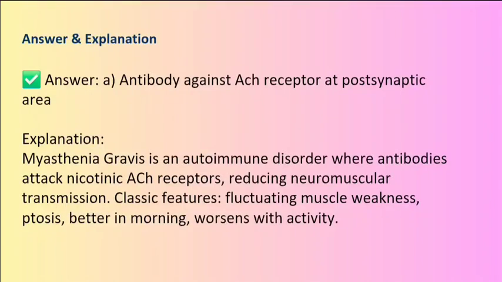Explanation. Myasthenia gravis is an autoimmune disorder where antibodies attack nicotinic ACh receptors, reducing neuromuscular transmission. Classic features: fluctuating muscle weakness, ptosis, better in morning, worsens with activity.